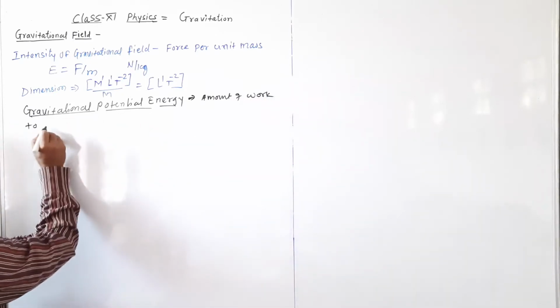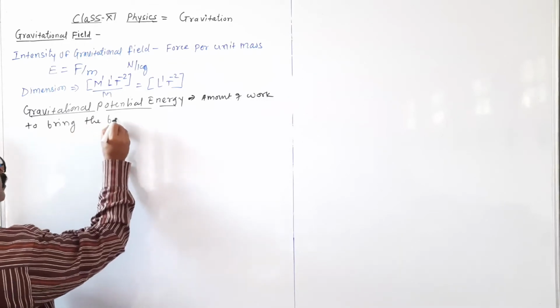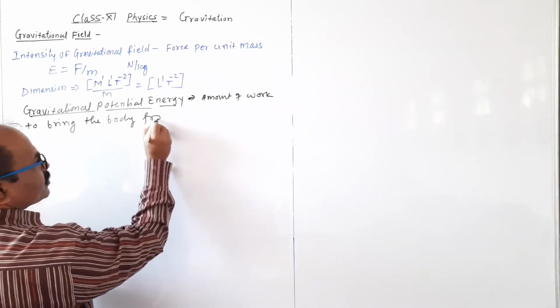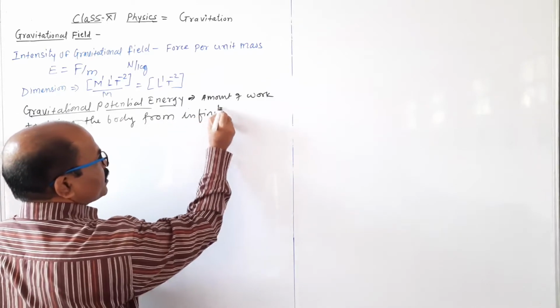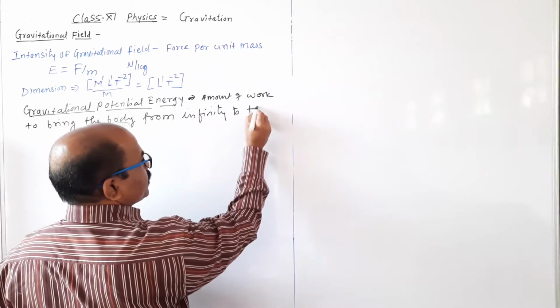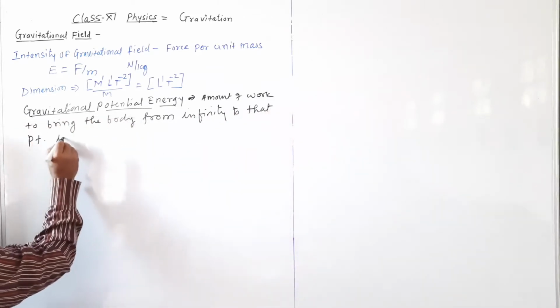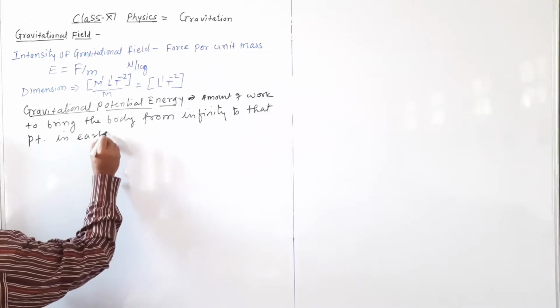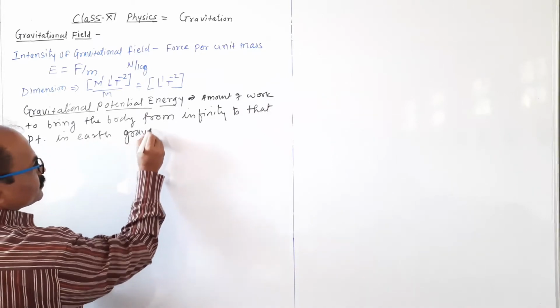to bring the body from infinity to that point in the earth's gravitational field.